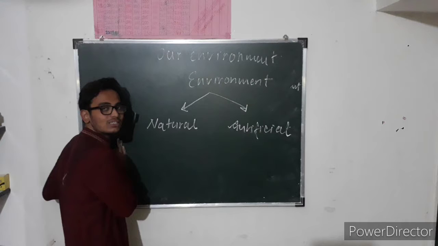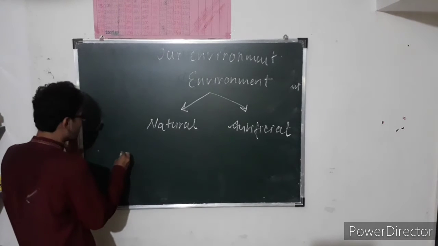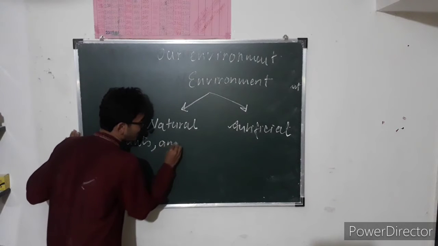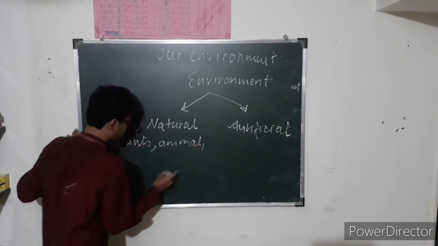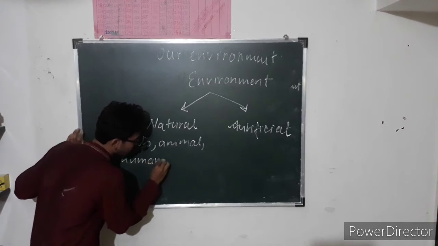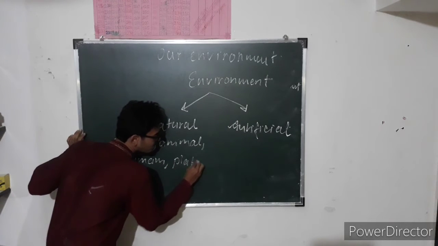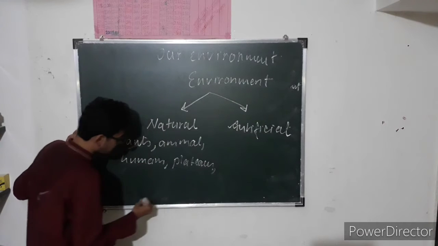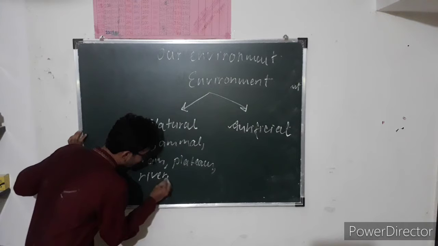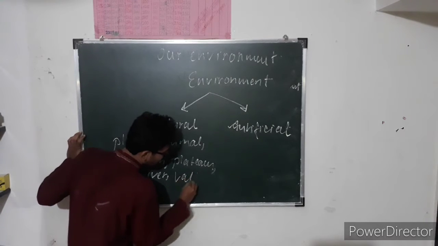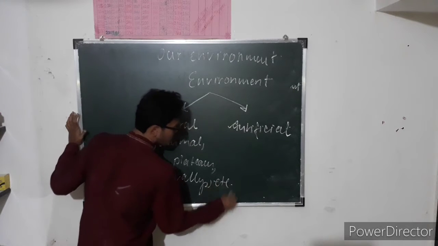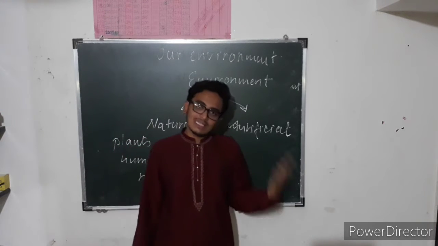So, under this natural environment, what I write is plants, animal, then humans, plateaus, river, valley, etc. So, we came to know what is an environment.